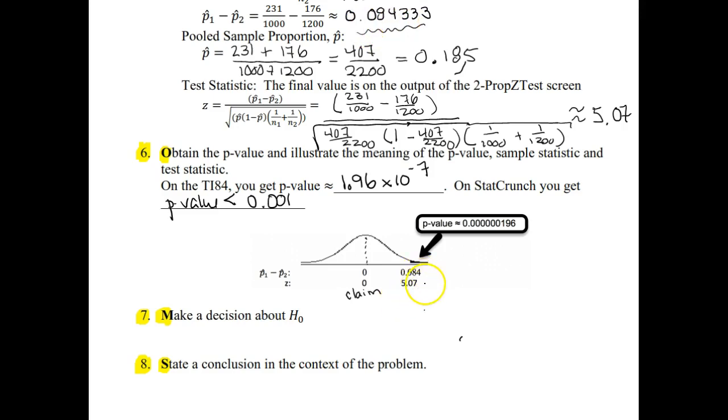Okay, and the z-score corresponding to that difference was 5.07. Okay, and then the p-value, this was a right-tail test, so the p-value is going to be the area in that right tail. So that p-value is definitely less than or equal to 0.05. So since our p-value is less than or equal to 0.05, because that was alpha for this problem, we reject the null hypothesis.